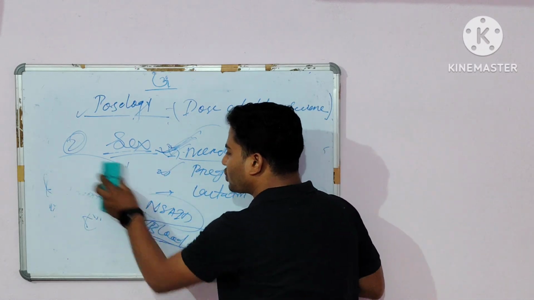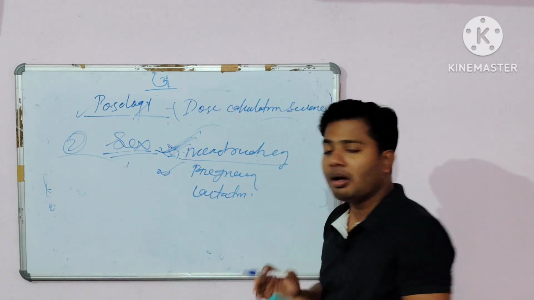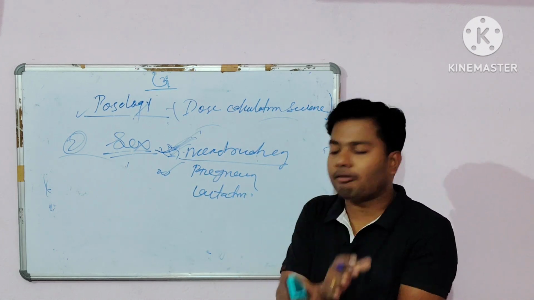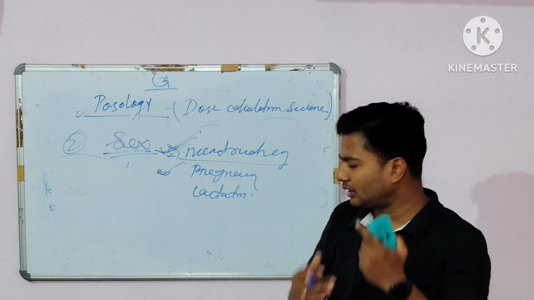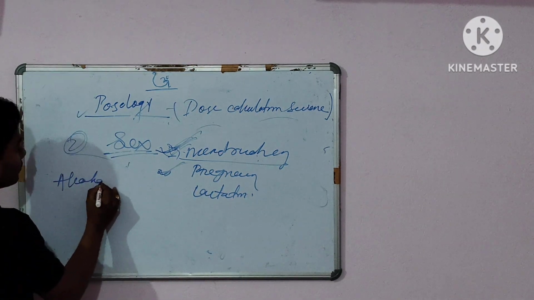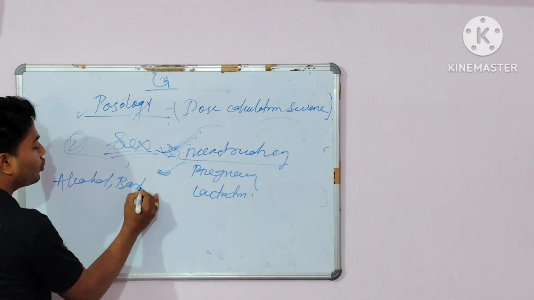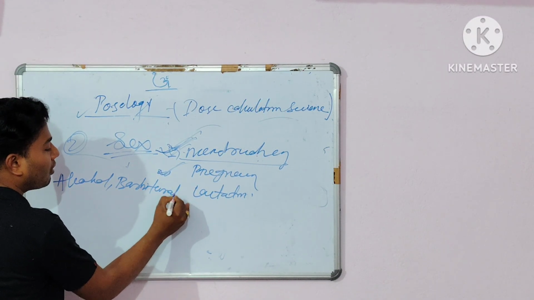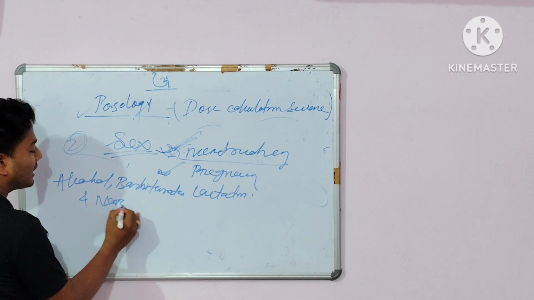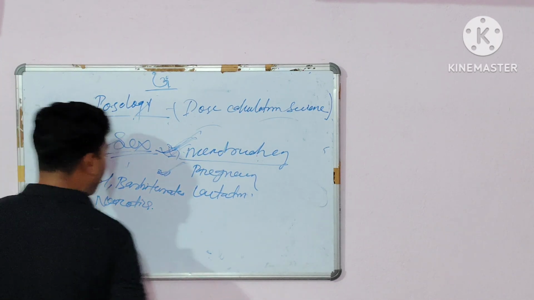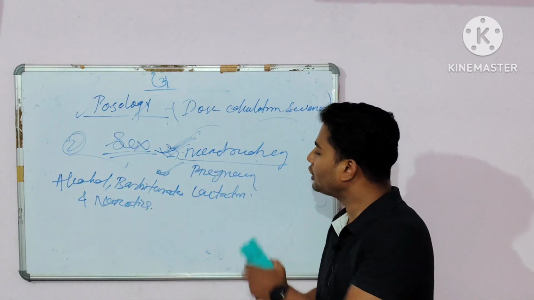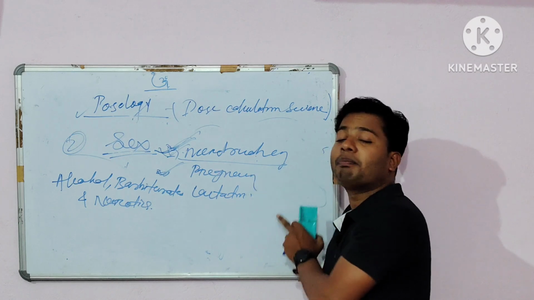So during pregnancy, also some medicines are there, and those medicines are completely avoided during pregnancy. So what are those medicines? That is alcohol, barbiturates, okay, alcohol and barbiturates, and some narcotic drugs. So these are the drugs that are completely avoided in the patient during pregnancy.